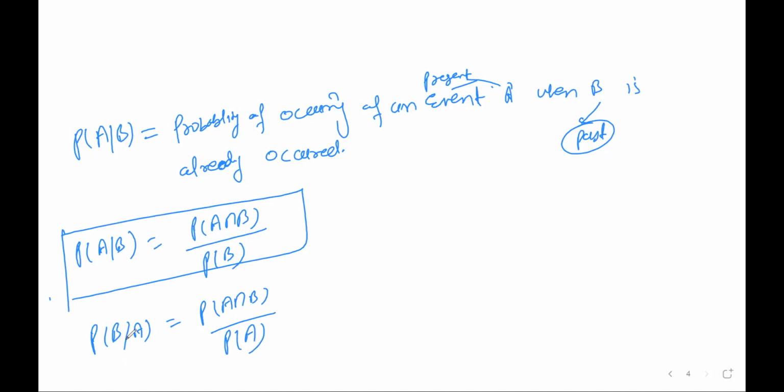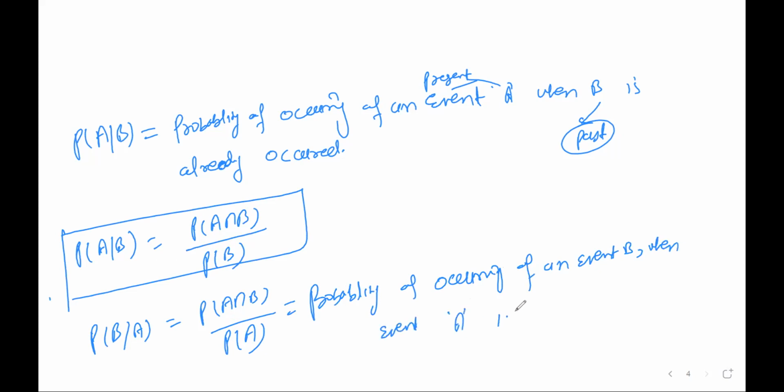So P of B by A is named as the probability of occurring of an event B when event A has already occurred in the past.